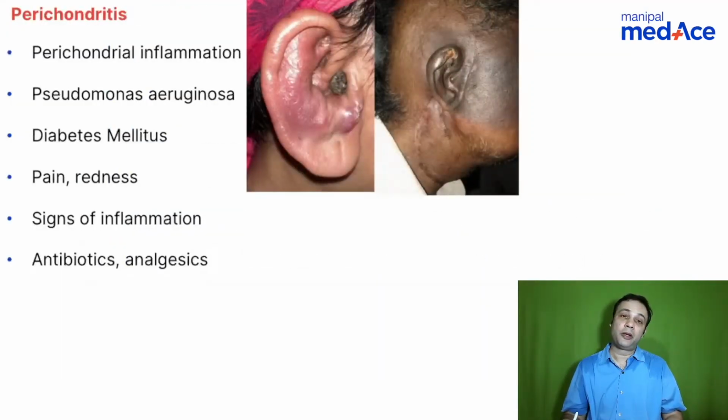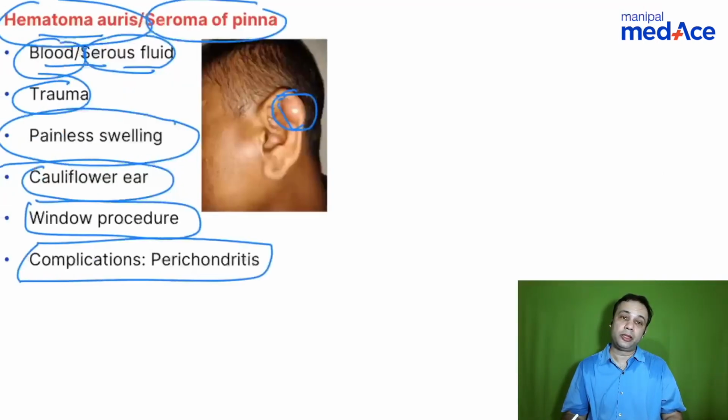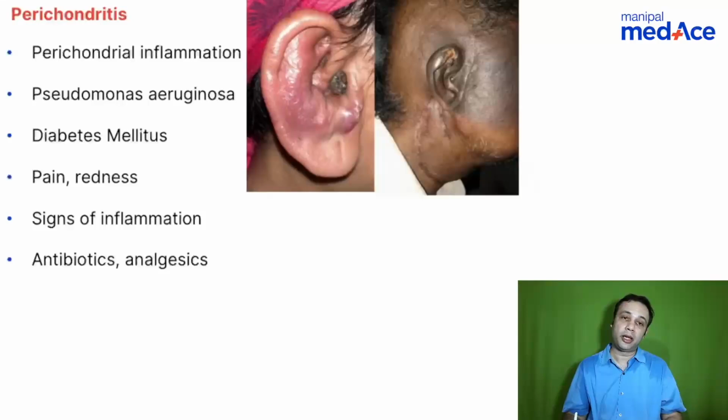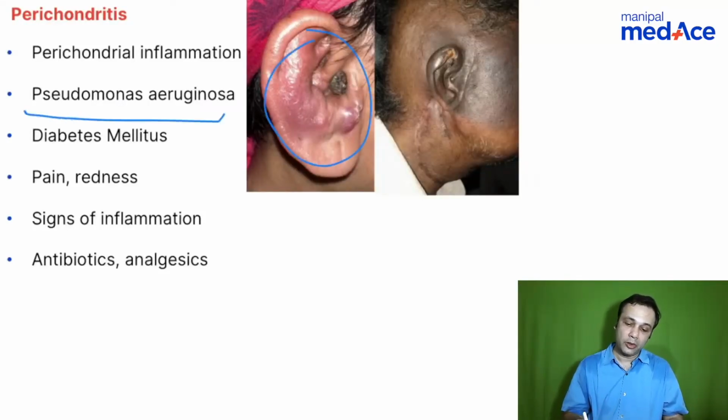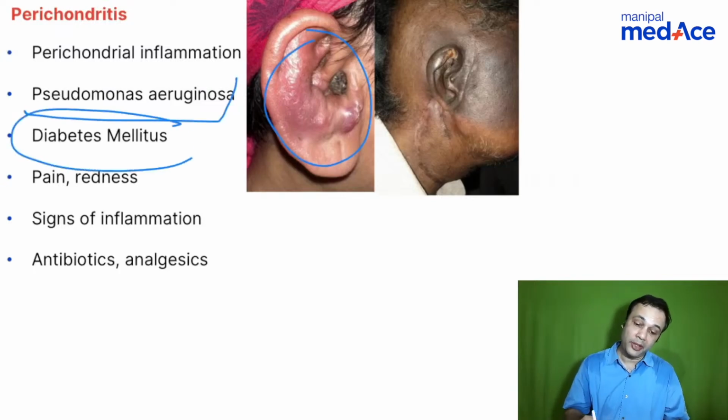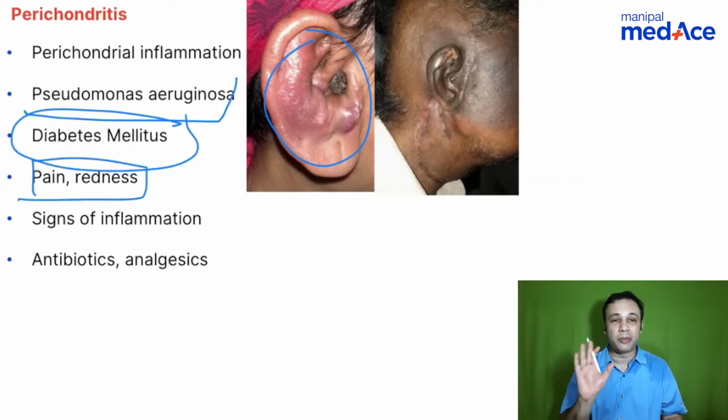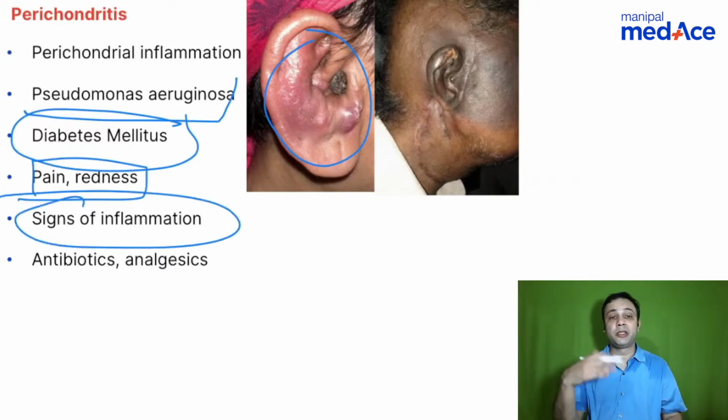So this is how perichondritis would look like. You saw this image and you look at this image, right? You see the difference? Inflamed. Common causative organism is Pseudomonas aeruginosa. Common predisposing factor is diabetes mellitus, and pain and extreme redness will be present in cases of perichondritis. Signs of inflammation will be present. There will be fever in cases of perichondritis, and you need to treat the patient with antibiotics and analgesics, right?